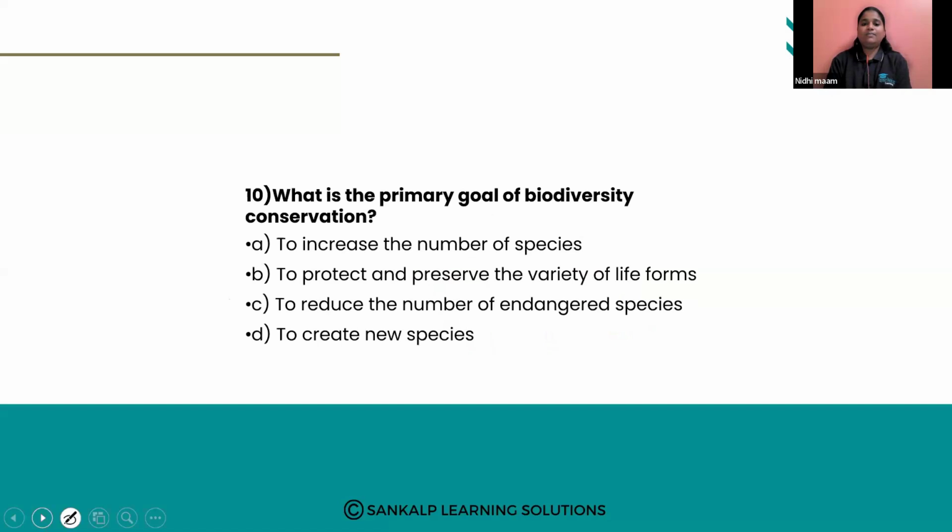Next, what is the primary goal of biodiversity conservation? Why we have to conserve the biodiversity? What is the primary goal? They asked to increase the number of species, to protect and preserve the variety of life forms, to reduce the number of endangered species, to create new species.